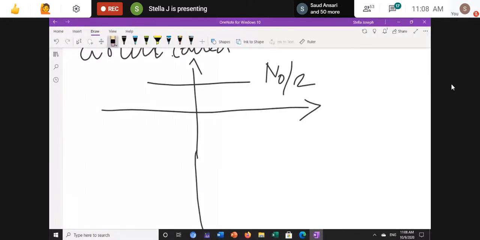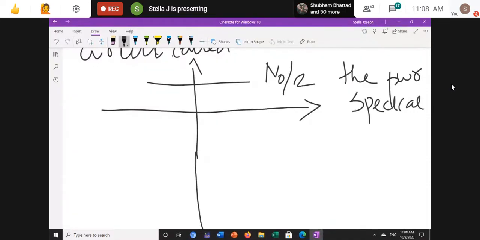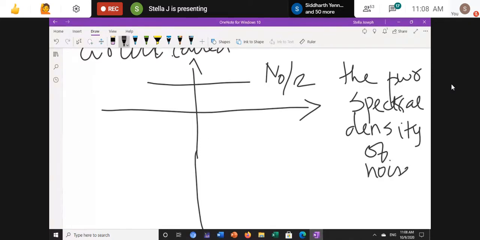Power spectral density of white noise is n0 divided by 2.